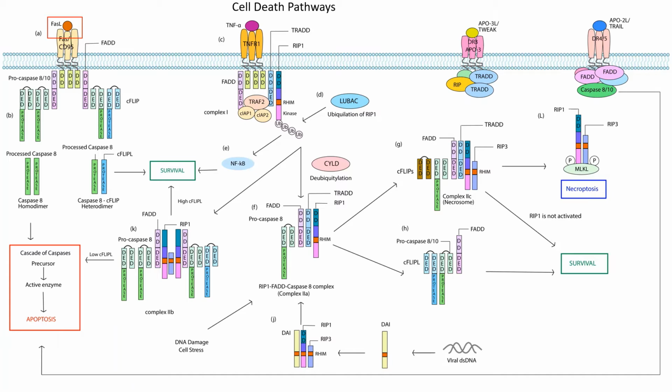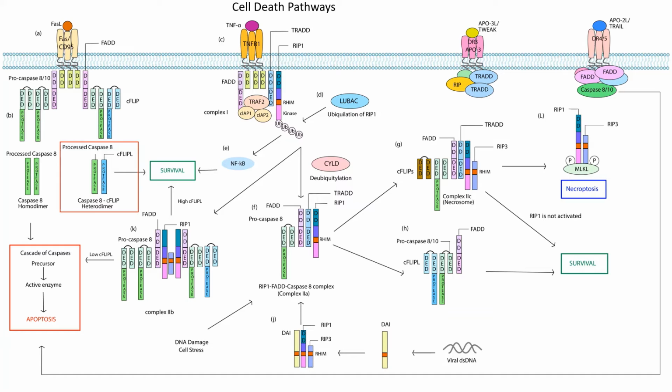This is the extrinsic pathway of apoptosis where a Fas-L ligand binds to the Fas receptor, which allows for conformational changes in its intracellular dead domains, which allows for these long prodomain initiator caspases to bind to it. And it's thought that this proximity induces their dimerization.